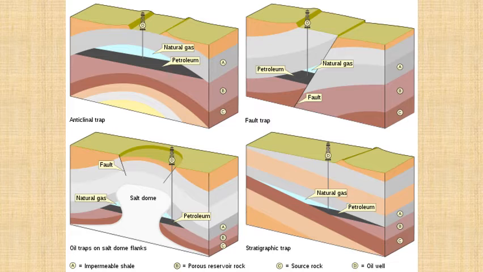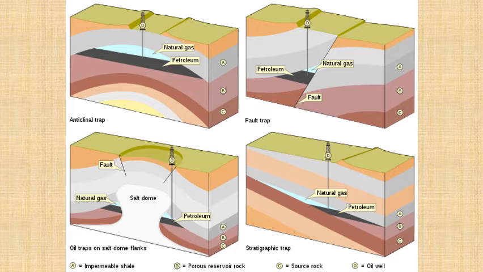So there are many environmental settings where traps are formed. One is an anticlinal trap, if it's formed in an anticline. Next is a fault trap. So imagine in the source rock, which is C, there was some oil, and then there was faulting taking place, and it pushes a layer up and all the petrol comes up.